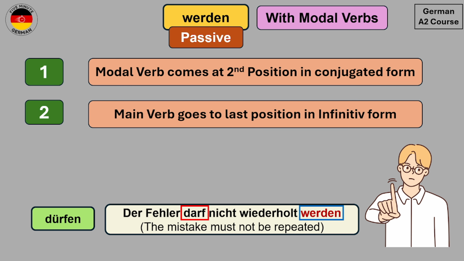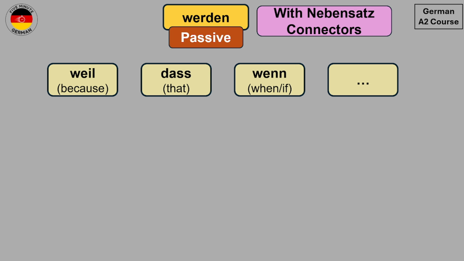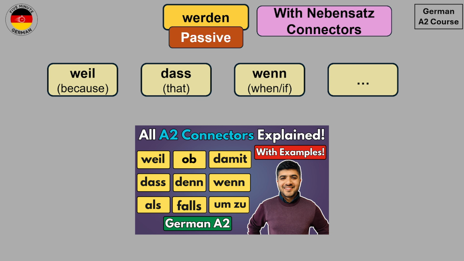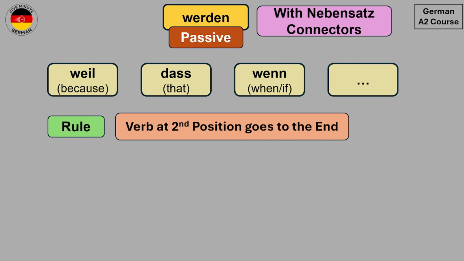Now let's take a look at a few examples of how we can create the passive with Nebensatz connectors. So Nebensatz connectors are words such as weil, which means because, dass, which means that, wenn, which means when or if, and so on. If you don't know what Nebensatz connectors are and how they are used, then I have created a complete video on this topic, and I will link it in the description below. You can take a look at it as well. Now when we use Nebensatz connectors, the rule is that the verb at second position goes to the end.